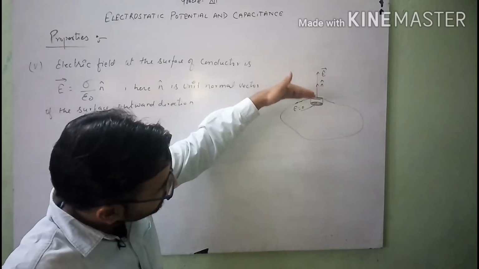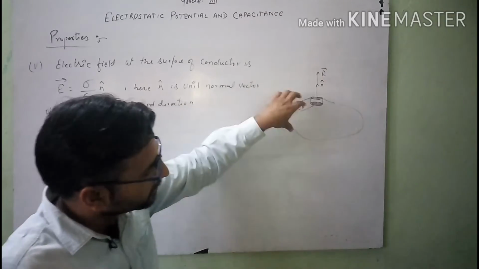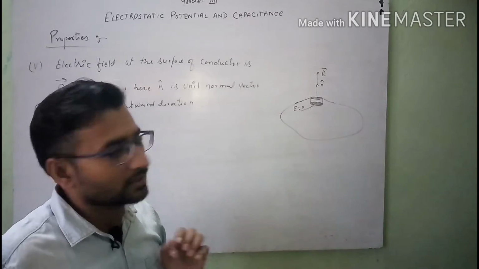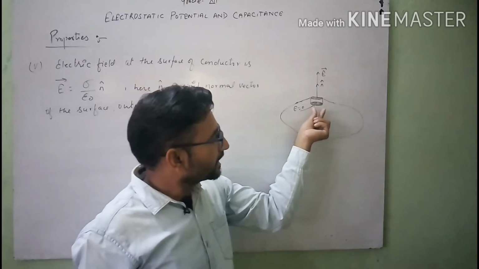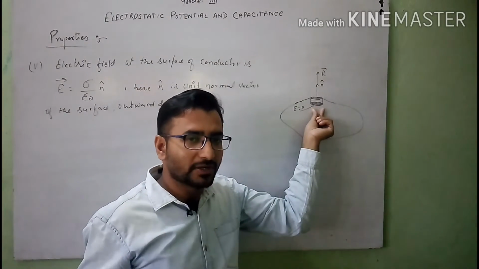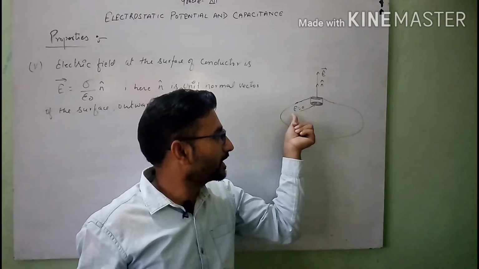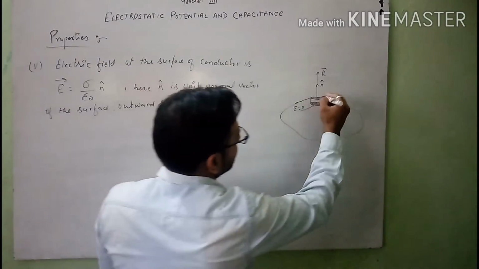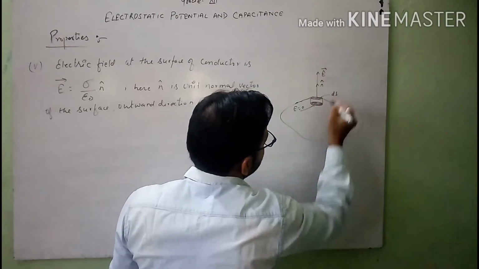The lower surface is just inside the conductor, and the upper surface is just outside the conductor. We know that the electric field inside the conductor is 0, and at the surface I consider an elementary area ds.